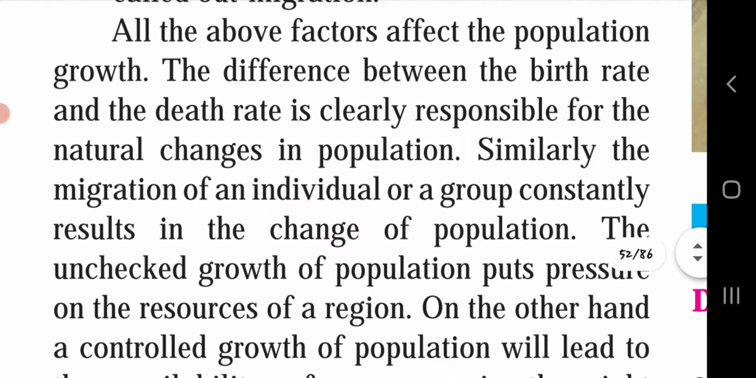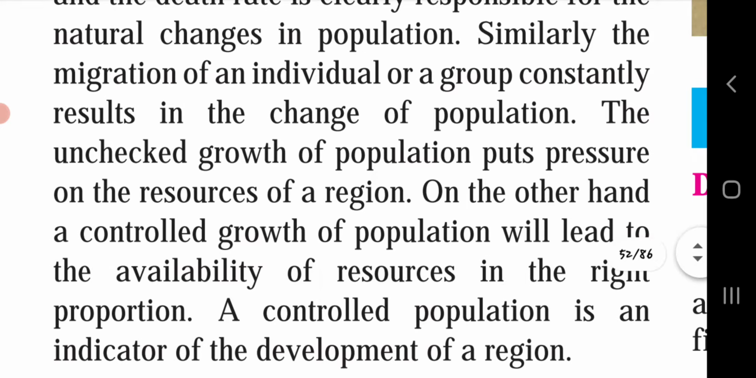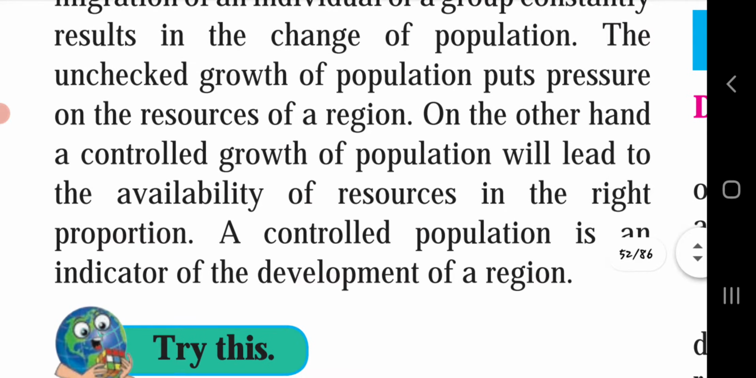All the above factors affect the population growth. The difference between the birth rate and the death rate is clearly responsible for the natural changes in population. Similarly, the migration of an individual or a group constantly results in the change of population. The unchecked growth of population puts pressure on the resources of a region. On the other hand, a controlled growth of population will lead to the availability of resources in the right proportion. A controlled population is an indicator of the development of a region.